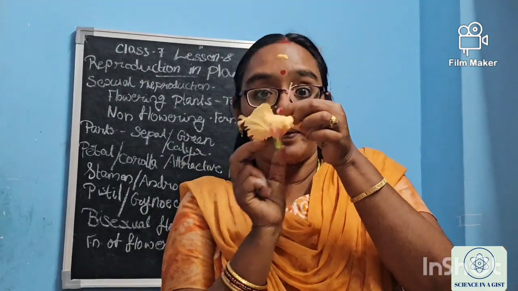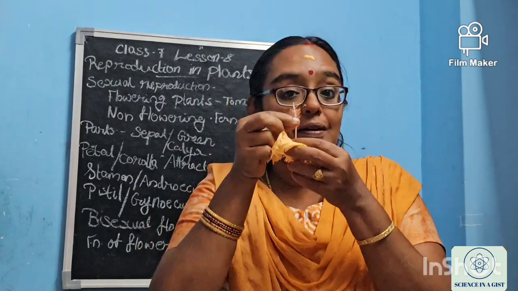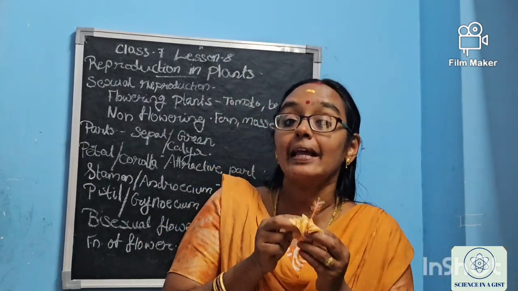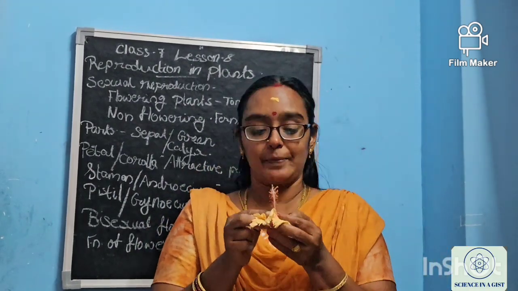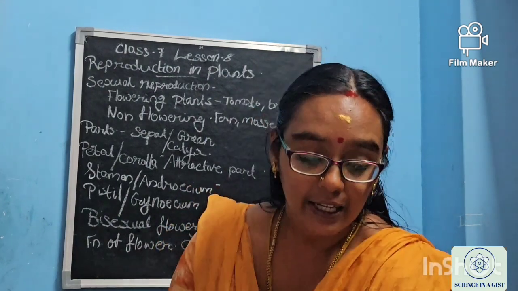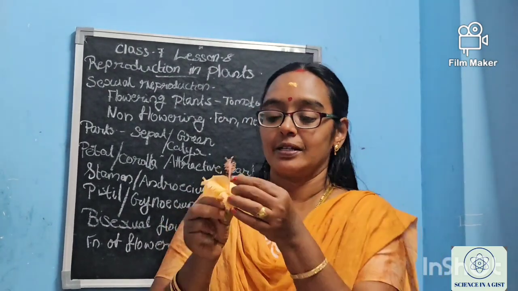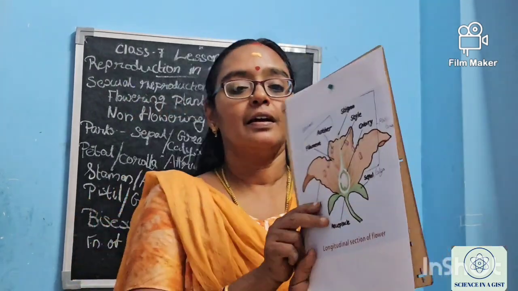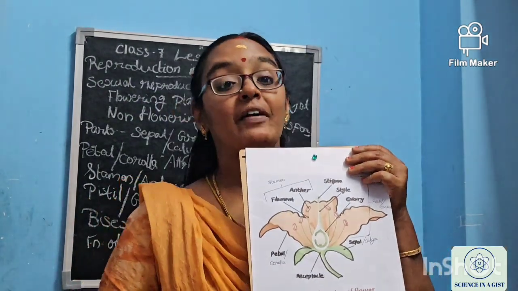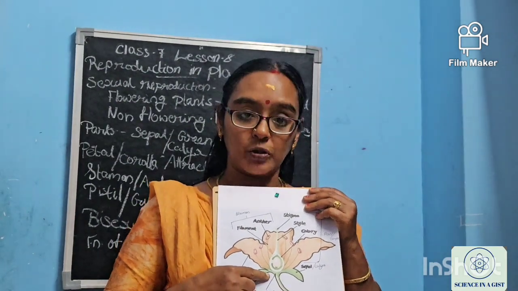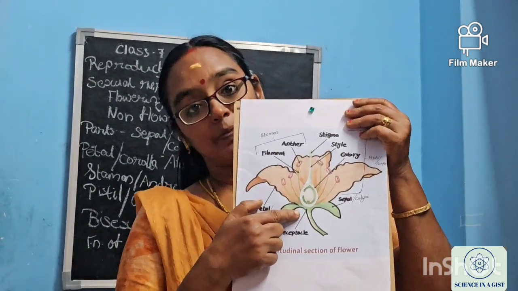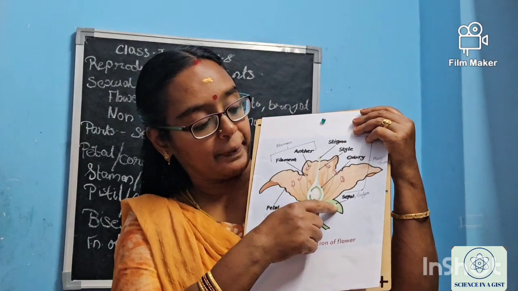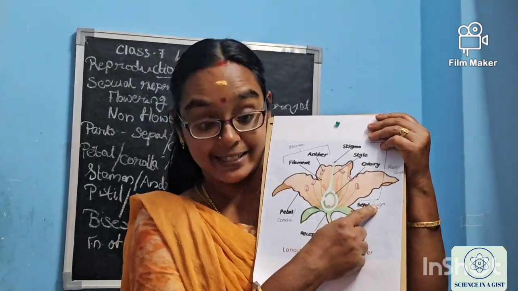Then there is a long part. Have you seen this long part? It is having male reproductive part as well as female reproductive part. See, it will be very easy for you to understand. See, Kanna, I am having a diagram with me. Here I have told this is the receptacle, and then this green part is called sepal, or we are saying it as calyx.